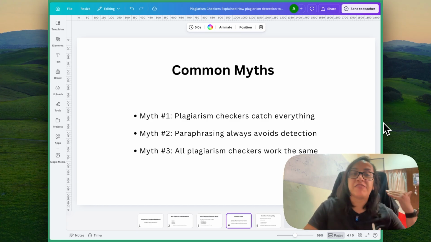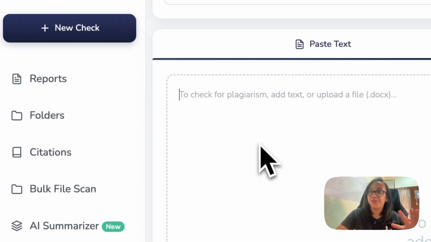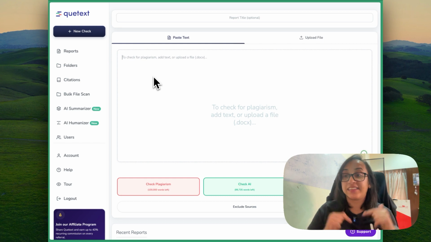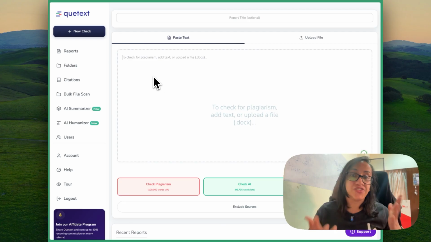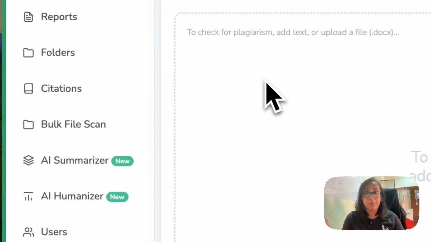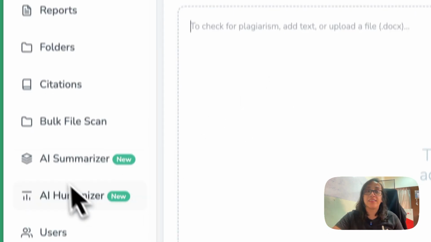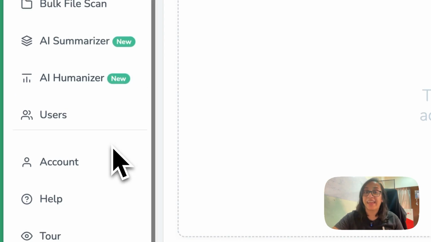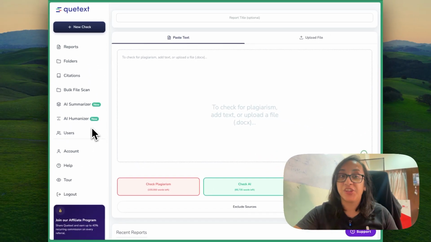So today we are testing one of my favorite plagiarism checkers, that is Quetext. This is how the dashboard of Quetext looks like. You can head over to the link in the description of this video and create an account so you can try this cool plagiarism checker for yourself. But before you classify Quetext as purely a plagiarism checker, Quetext also has an AI summarizer, an AI humanizer, and it's also a super powerful AI detector. In fact, I have made a video about how powerful Quetext is as an AI detector, and you can check it out linked right here.